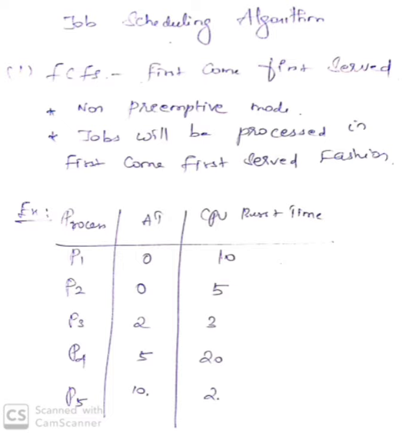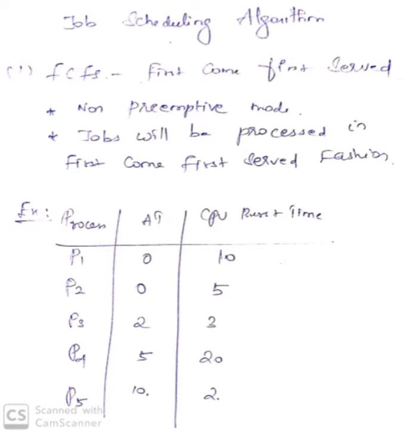What is non-preemptive actually? If one process is running, the other process that gets into the queue has to wait until the previous process completes. For example, P1 is running and it will take 10 minutes to complete. The other processes, P2, P3, P4 and so on, should wait in the queue. They will not come and disturb the first process, P1. All the processes should wait until the running process completes.